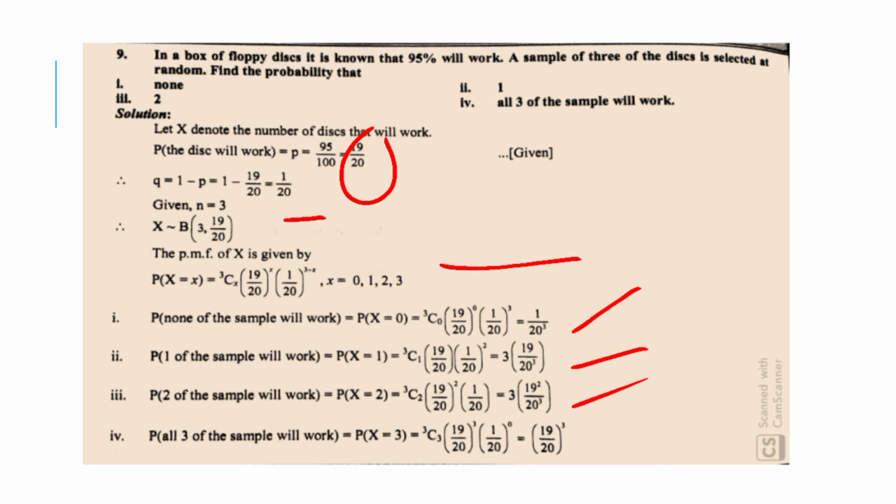Fourth is probability that all three of the sample will work, which is equal to probability of x is equal to 3, which is equal to 3C3 (19 upon 20) the whole bracket raised to cube into (1 upon 20) raised to 0, which is equal to (19 upon 20) the whole bracket raised to cube.